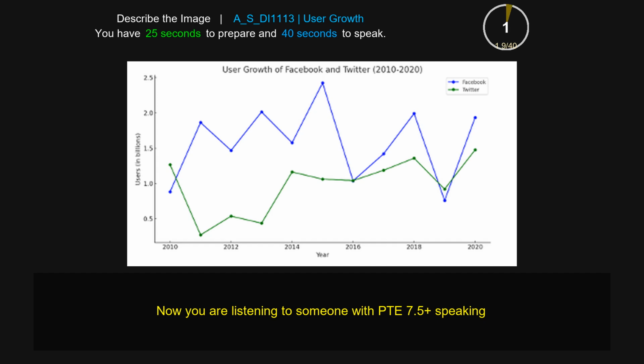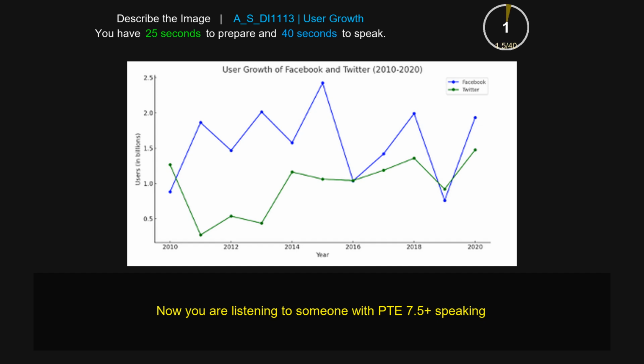The picture gives us the information about the user growth of Facebook and Twitter from 2010 to 2020. It is clear from the graph that there are a number of years on the x-axis and a number of users in billions on the y-axis. In 2015, there was the highest number of users in Facebook with a value of around 2.5 billion, and the lowest was in 2010 with a value of just around 1 billion. The highest number of users is in 2020 for Twitter, which has a value of around 1.5 billion, and the lowest is in 2011 with a value of 0.1 billion. Overall, it shows the information.